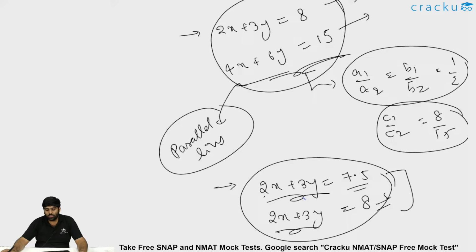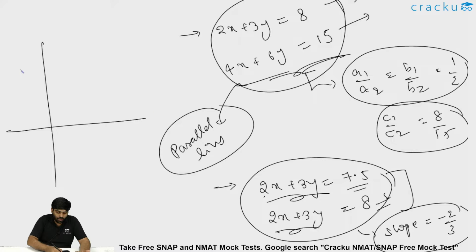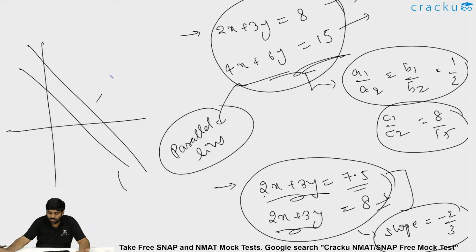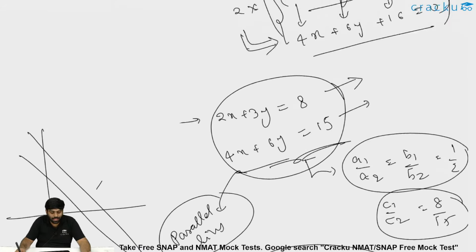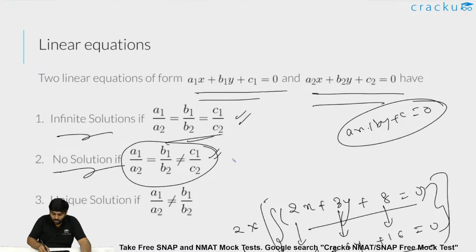The slope comes from y equal to mx plus c, and the slope in this case is minus 2 by 3. For both the equations which I gave, the slope is the same. So these are basically parallel lines. If one is 2x plus 3y equal to 7.5, the other is 2x plus 3y equal to 8. So can there be an intersection between parallel lines? It is not possible. For a solution to exist, you should have some intersection, right? In the case of parallel lines there will be no intersection, so it is a no solution case if this condition occurs.